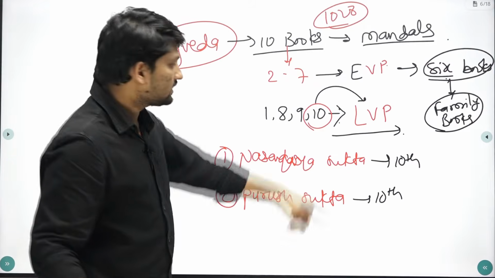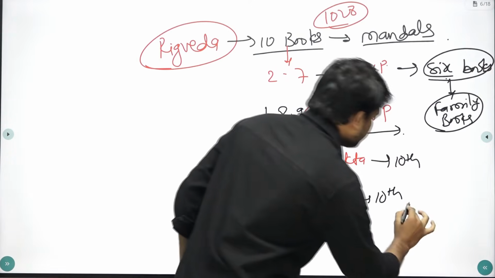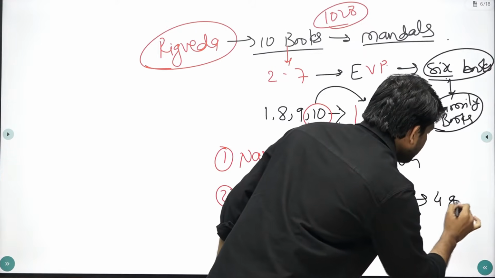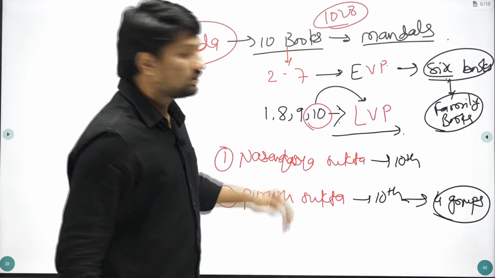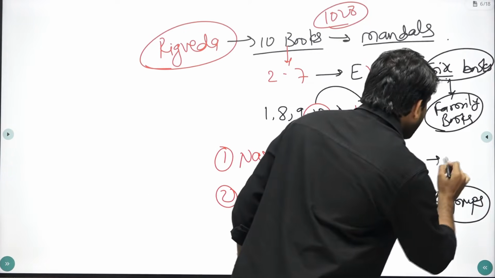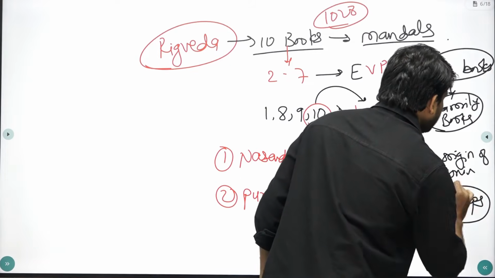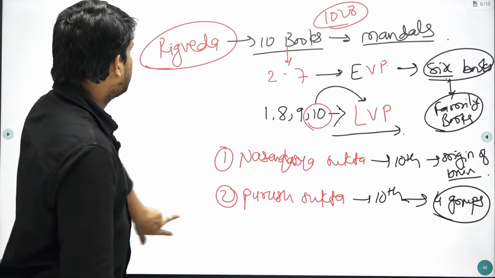Purush Sukta deals with the division into 4 groups: Brahmanas, Kshatriya, Vaishyas and Shudras. And Nasadiya Sukta specifically deals with the origin of the universe.